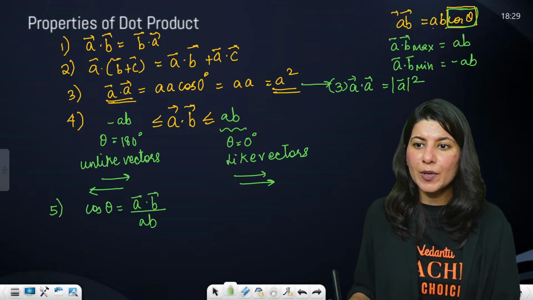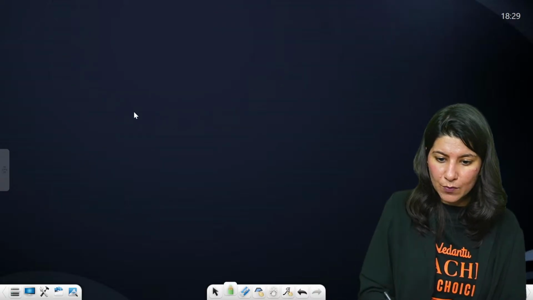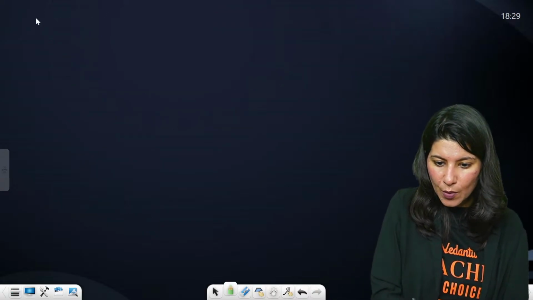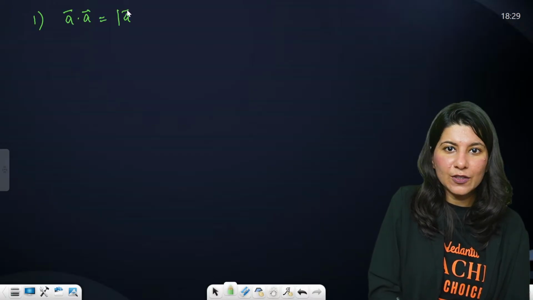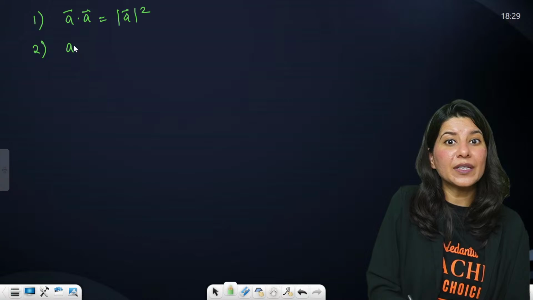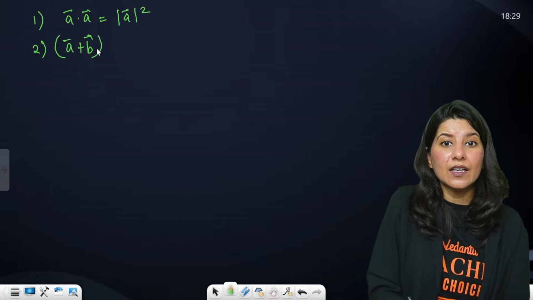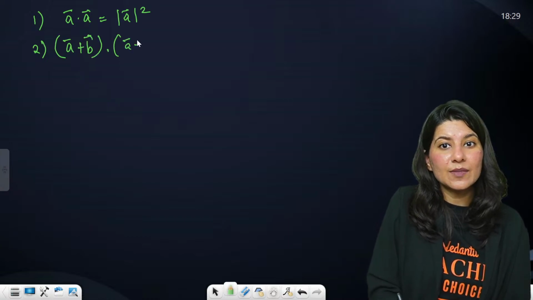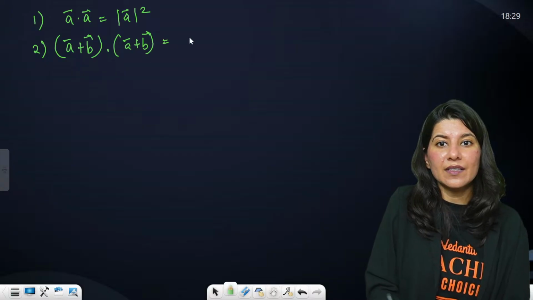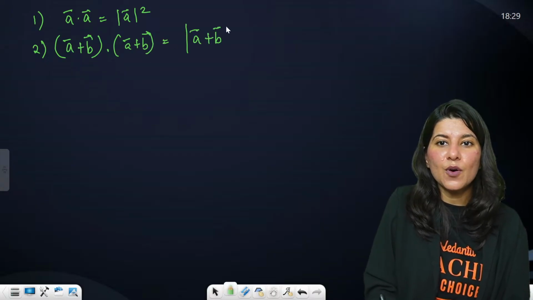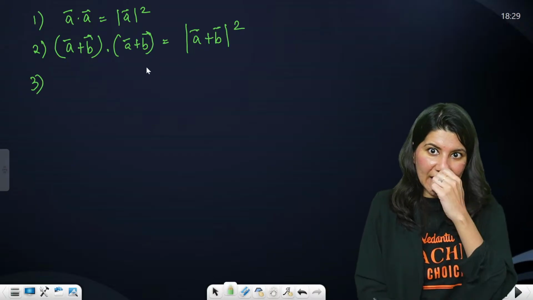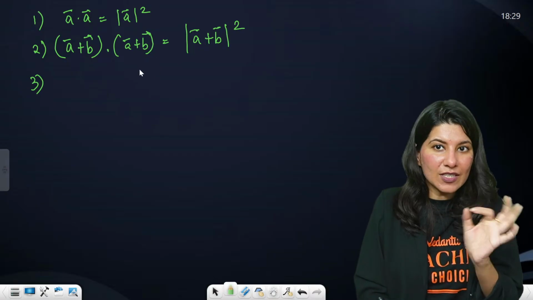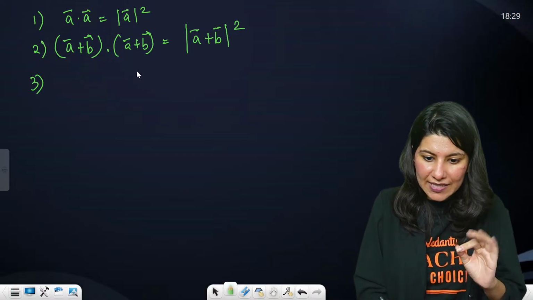Now let's talk about some more properties. First property: A dot A will be magnitude of A square. Second property: (A plus B) dot (A plus B). Tell me, it will be (A plus B) whole square, just like this. I am just replicating the property. I am just replacing A vector by A plus B this time.